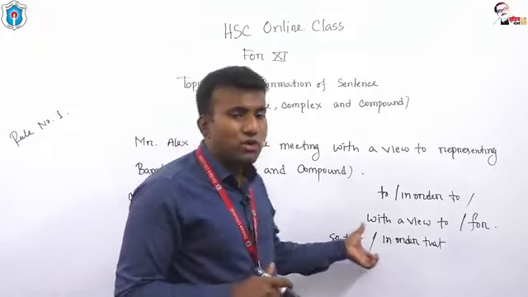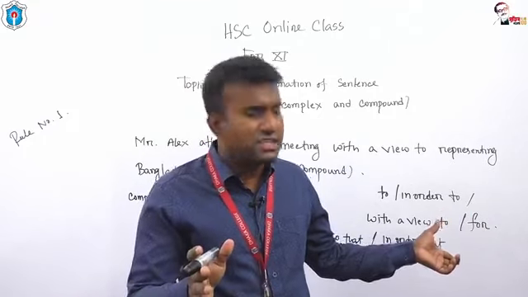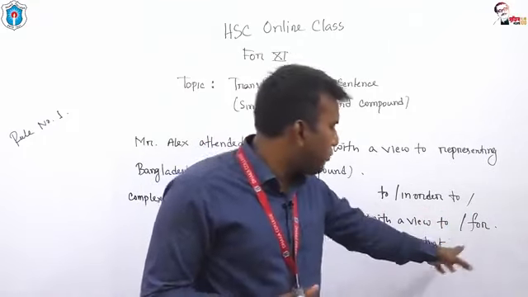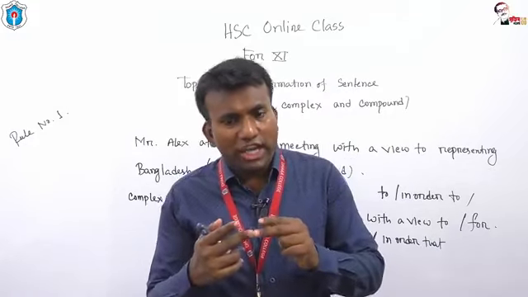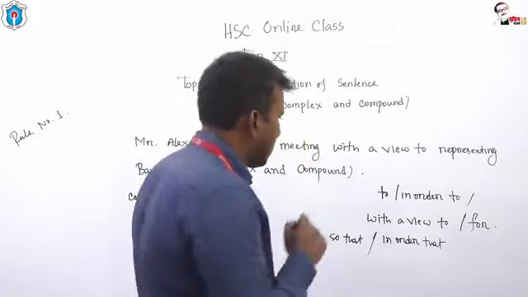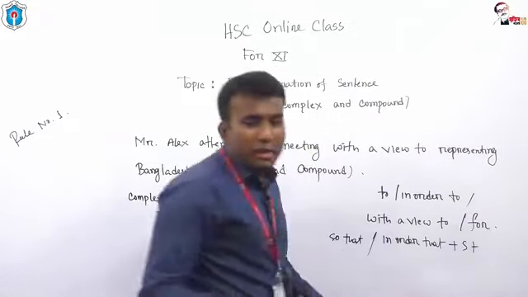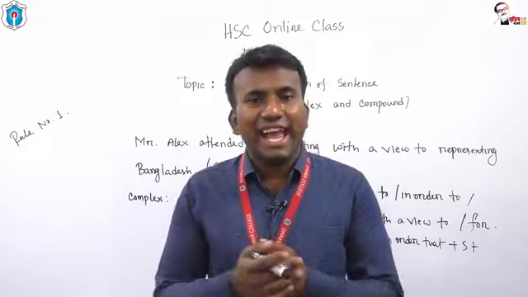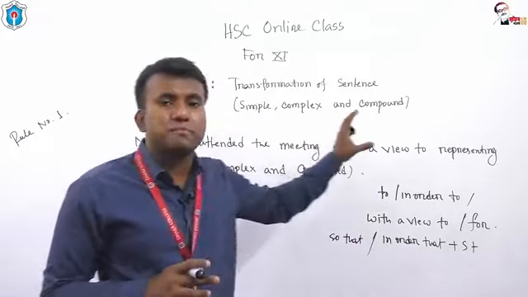If you take so that or in order that, you must put subject, then may, might or can, could. Here the structure should be subject plus may, might, can, could. If you get present tense, you have to use may or can.